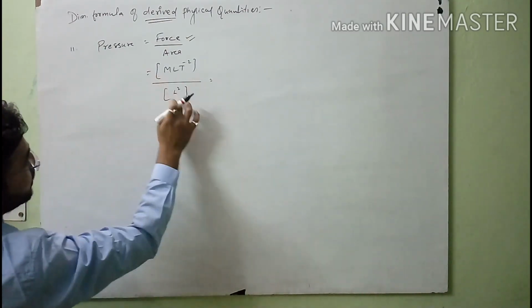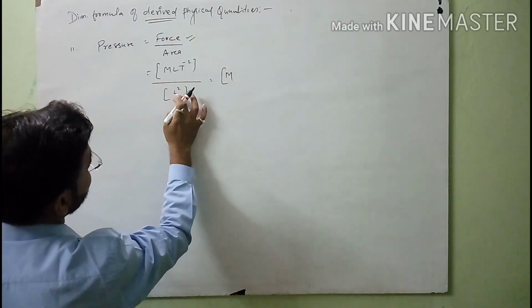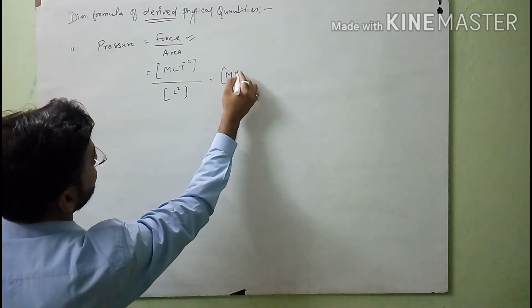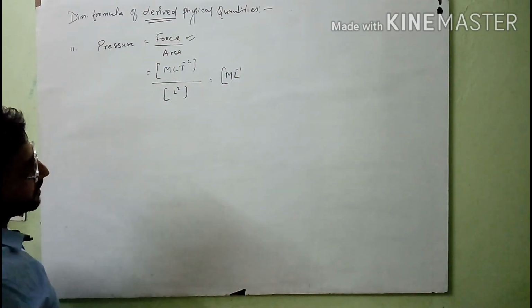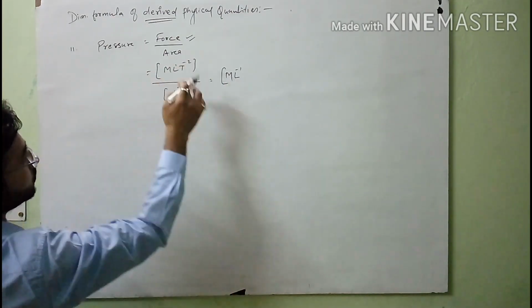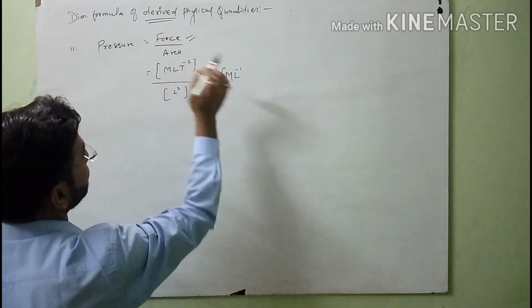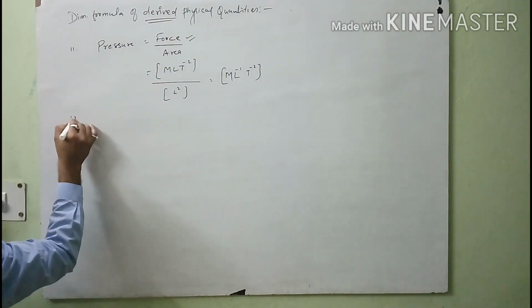So you will get the dimension formula for pressure: M remains the same, L is 1 minus 2, minus 1, because L square goes from the denominator to the numerator so the power is reduced, 1 minus 2, so I am writing minus 1 directly, and T minus 2. So this one is the formula for pressure.